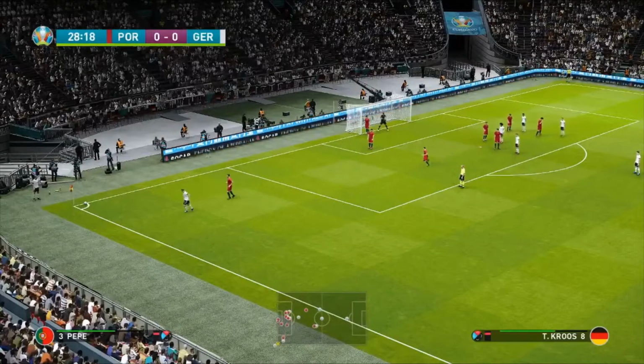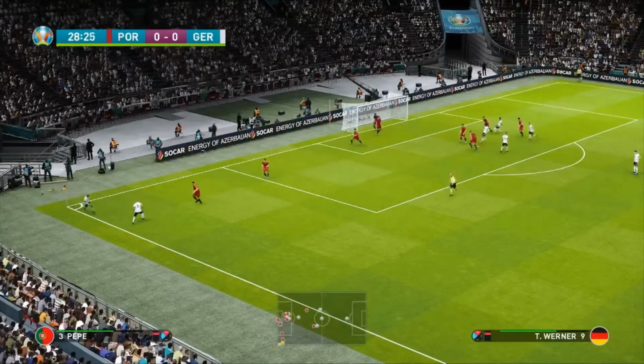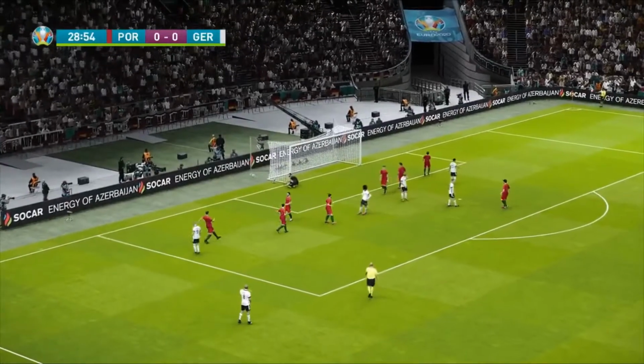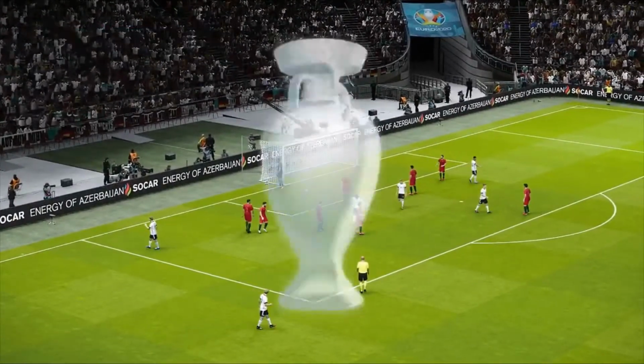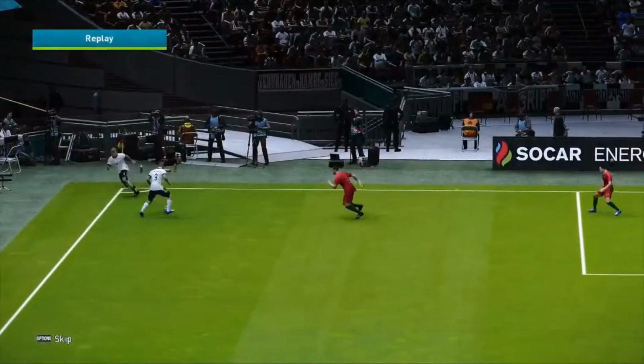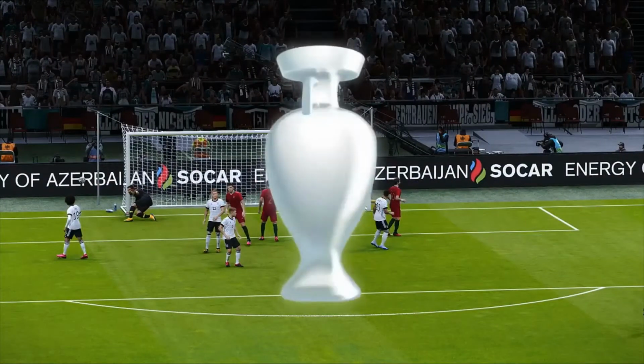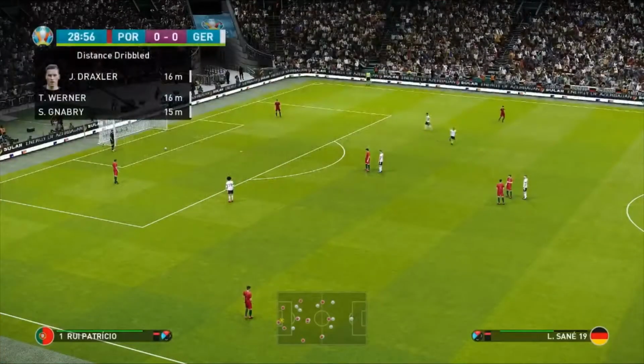What's he going to do? Of course, he's decided to play it short to Timo Werner, who does loft a ball in there for Leroy Sané. Oh, another good opportunity, and it's just wide of the post. And Portugal are hanging on by a thread here. Maybe not as close as you'd expect it to be. It's cleared away. And it's Portugal 0.